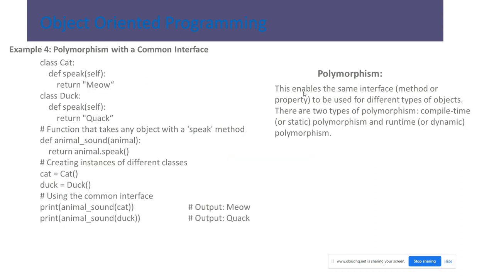Polymorphism means more than one form. It enables the same interface or method to be used for different types of objects. There are two types of polymorphism: compile time polymorphism and runtime polymorphism. See here, we have speak in the Cat class, and the Duck class also has speak, the same method name. Polymorphism means the same name is used in different classes. We call cat and duck with animal sound, and cat gives the meow and duck gives the quack.